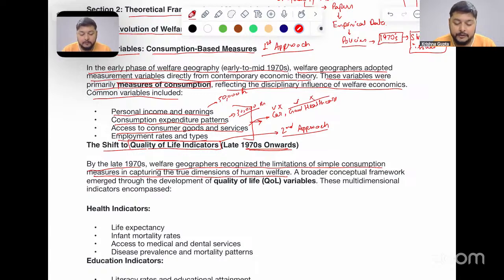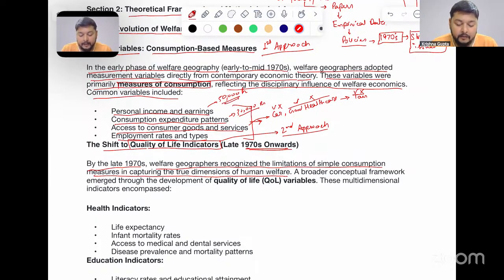So with the income which I have right now, can I achieve all these things? Can I access all these things within this income? That was the question here.